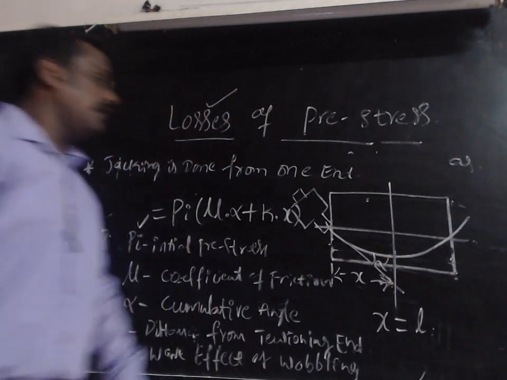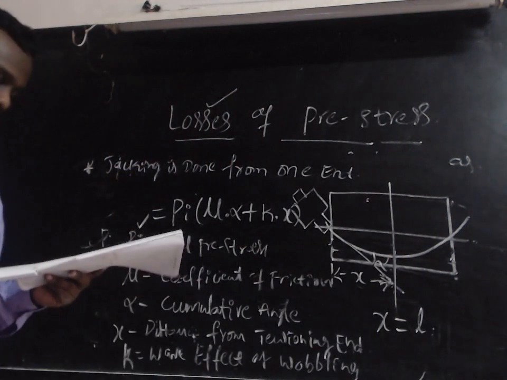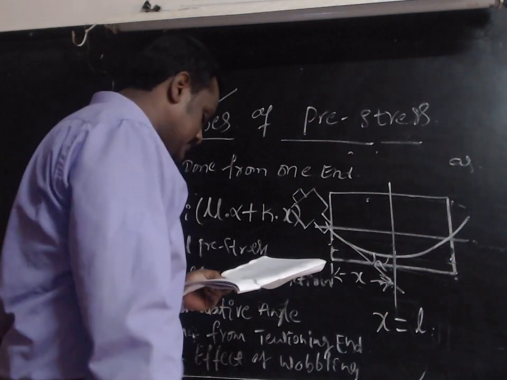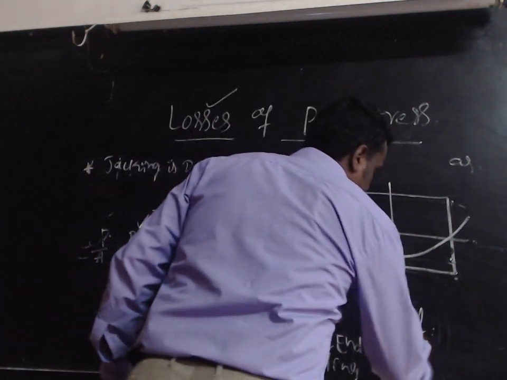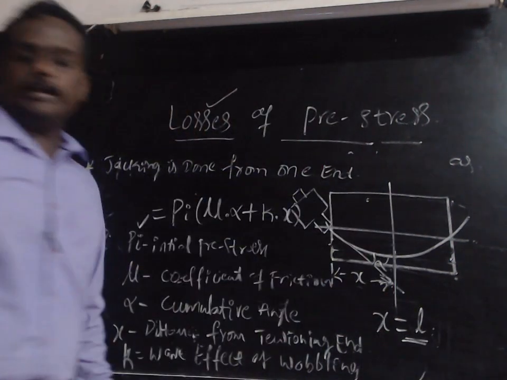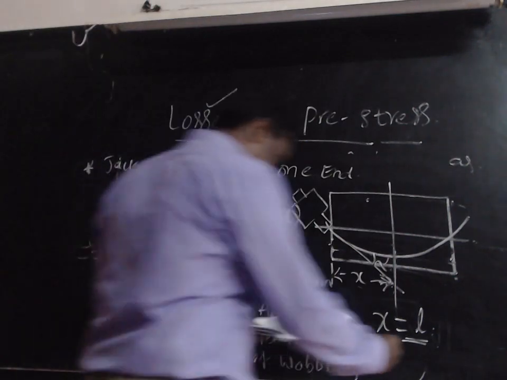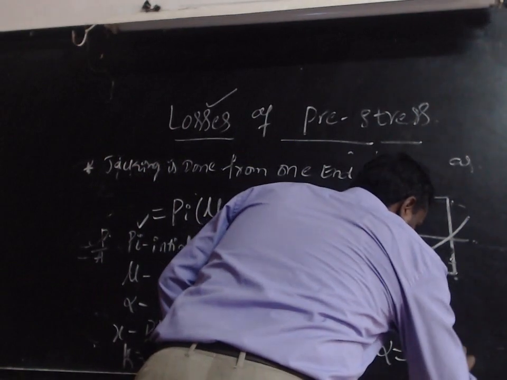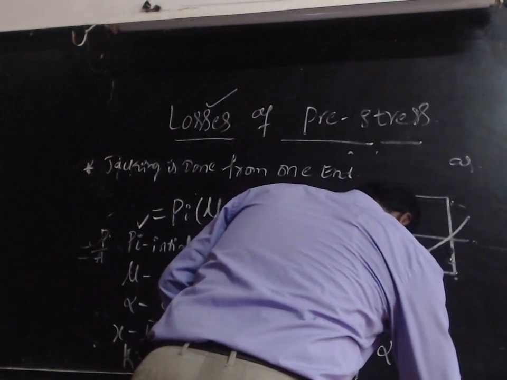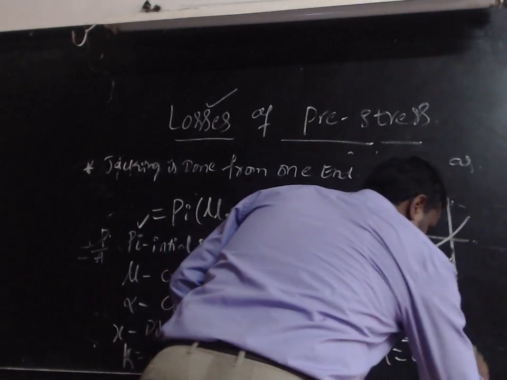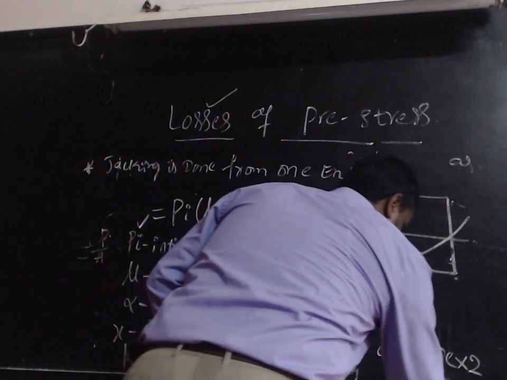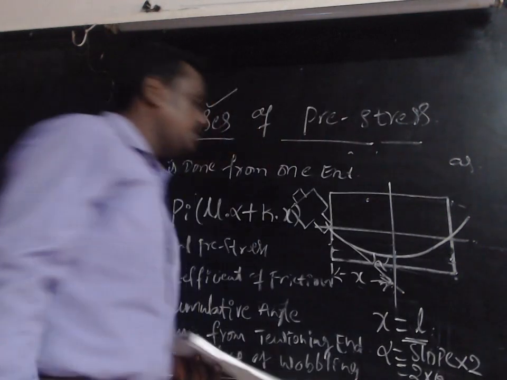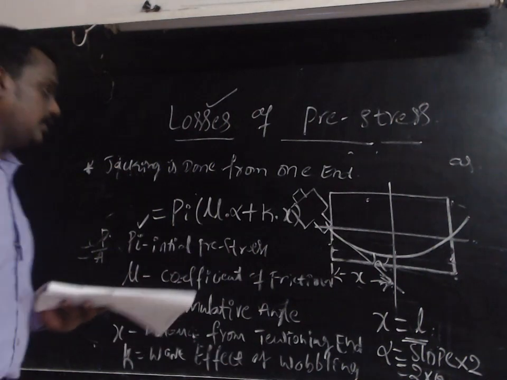Now, if the jacking is done from one end, then x is equal to L. What is the meaning of that? X is equal to the span of the beam or the span of the structure, and alpha is equal to the slope into 2, that is 2 theta.